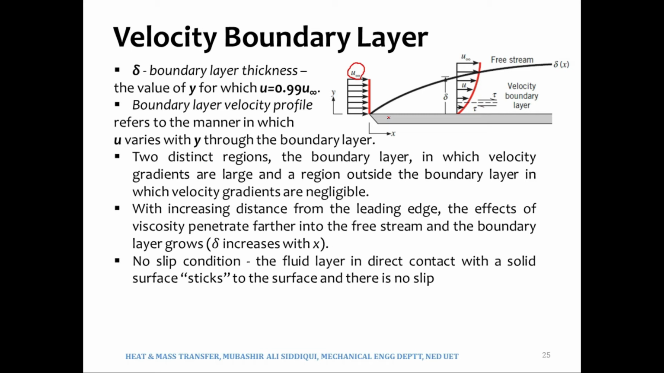So the boundary layer will start originating only from the point where the plate starts. Right? And then we will have this velocity profile where the velocity will keep on increasing from 0 to the value of u infinity ultimately.